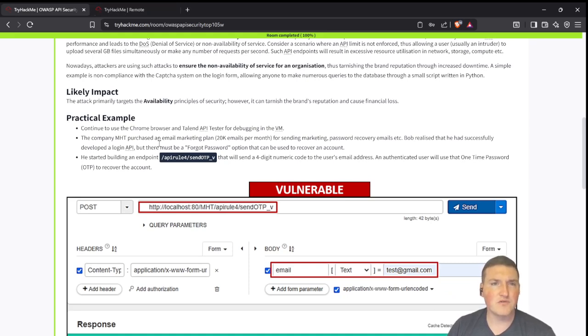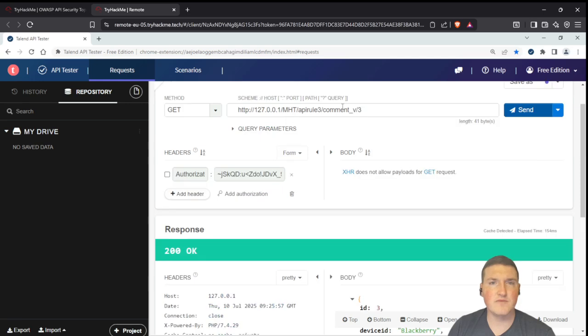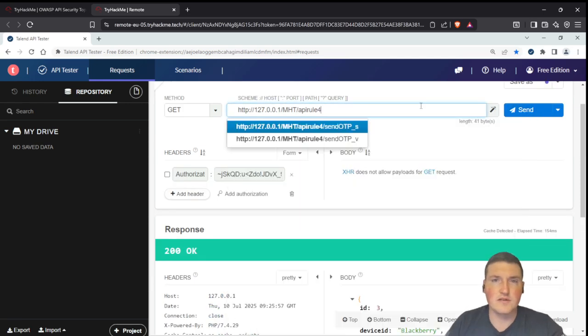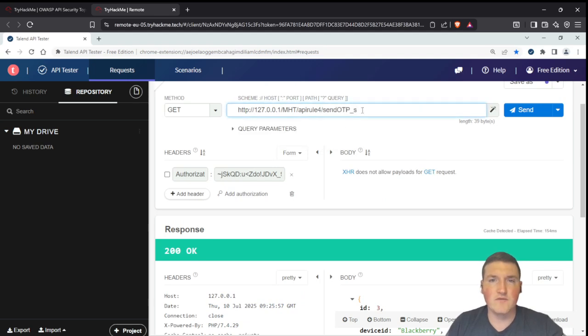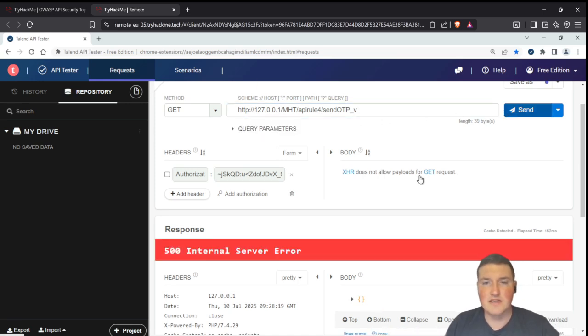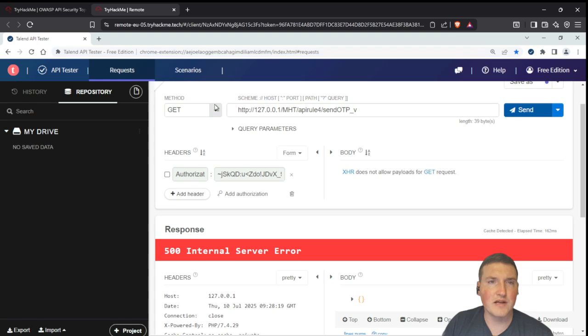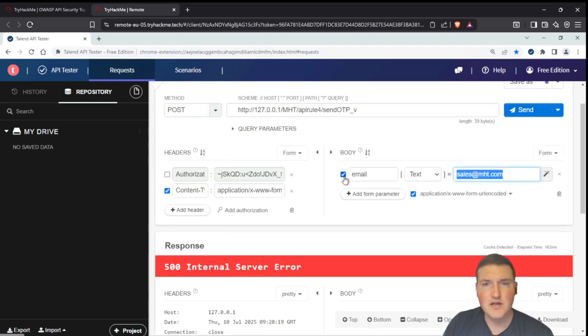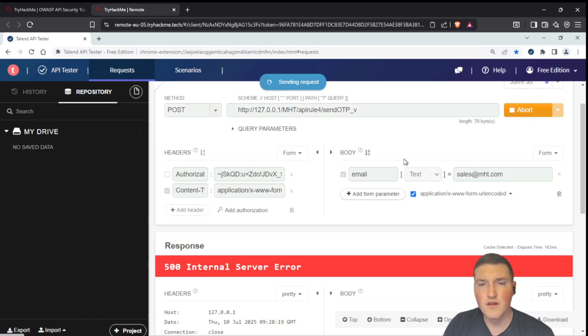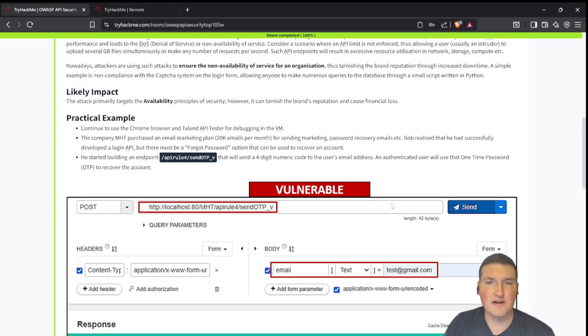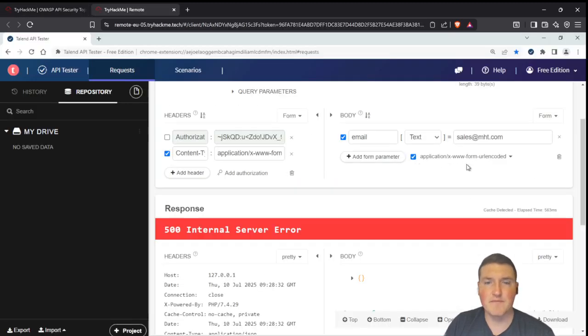Okay, so API rule 4, send OTP. So we're going to API rule 4, send OTP. We want B. All right, send it. What did we miss? Oh, we have to put an actual thing in there. So emails, we'll just use sales at, doesn't really matter what you use. Okay, oh, I guess it does matter. Test@gmail.com.